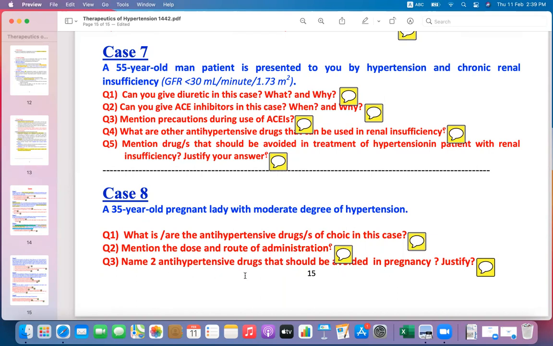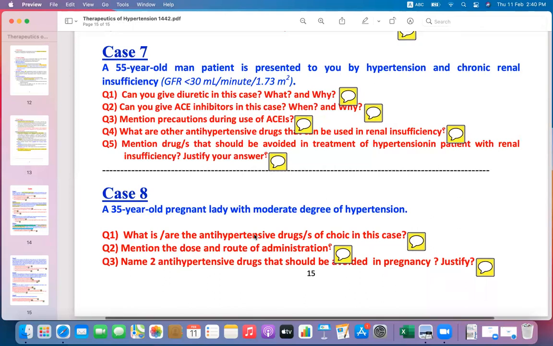Name 2 antihypertensive drugs that should be avoided in pregnancy and justify. As we discussed in the lecture session, all the drugs acting on the renin-angiotensin system are avoided, including angiotensin converting enzyme inhibitors, angiotensin receptor blockers, and the direct renin inhibitor aliskiren. They should be avoided because these drugs have a teratogenic effect, and that's why they are avoided during pregnancy. Thank you very much.